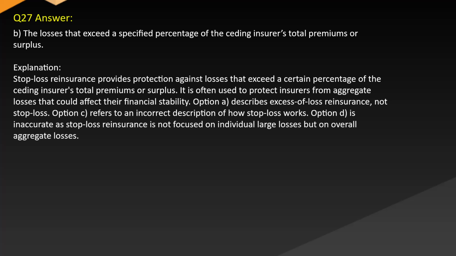Option A describes excess loss reinsurance, not stop-loss. Option C refers to an incorrect description of how stop-loss works. Option D is inaccurate as stop-loss reinsurance is not focused on individual large losses but on overall aggregate losses.